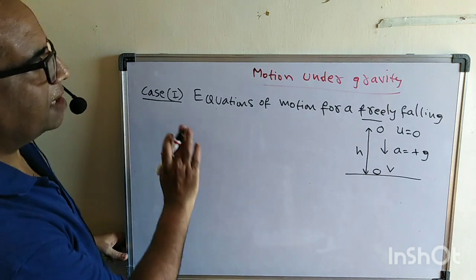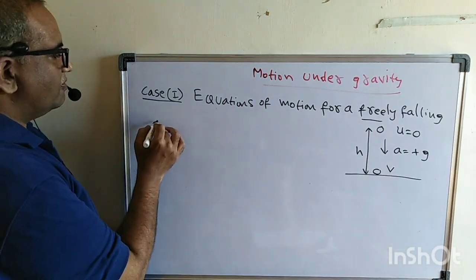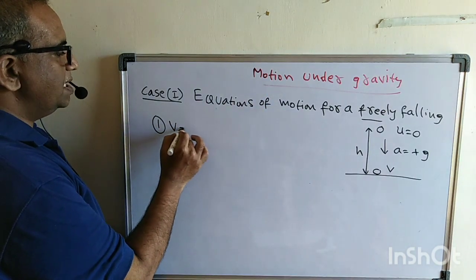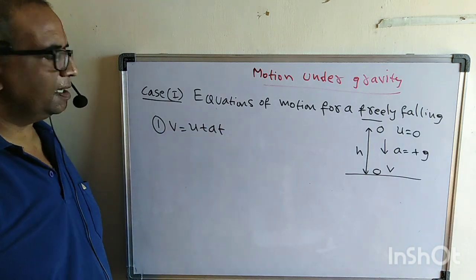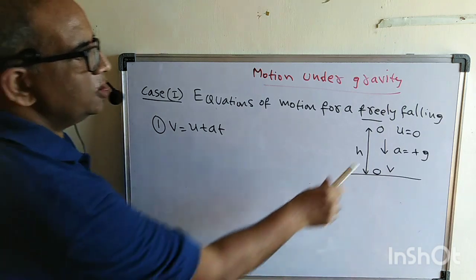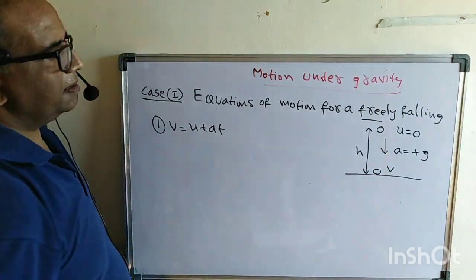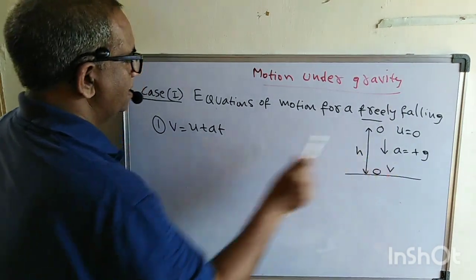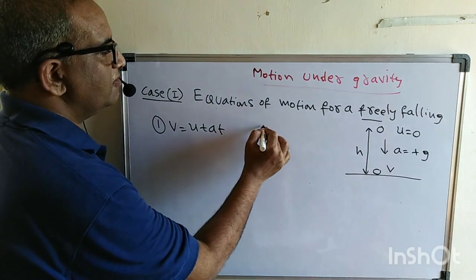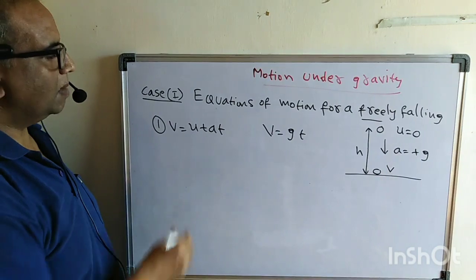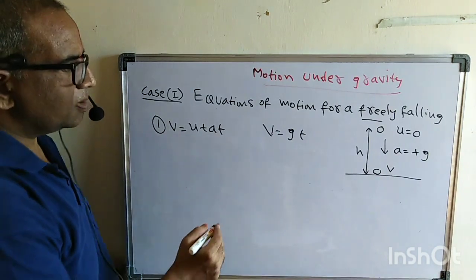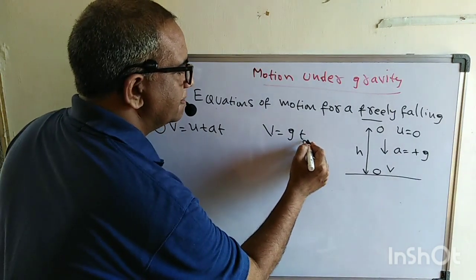Then see what equations of motion we have. The first one: v is equal to u plus at. What is u here? u is 0. And what is the acceleration here? That is g. Therefore v is equal to g into t, because u is 0. And here this t we will call t_d.